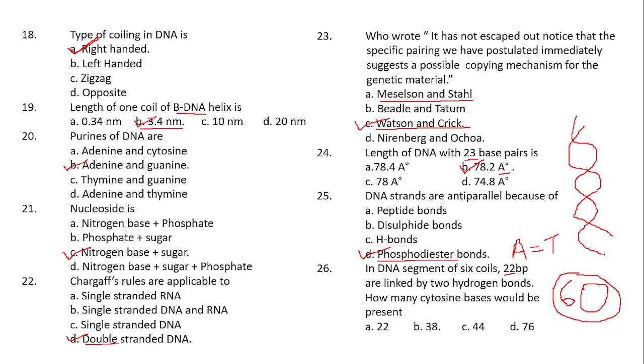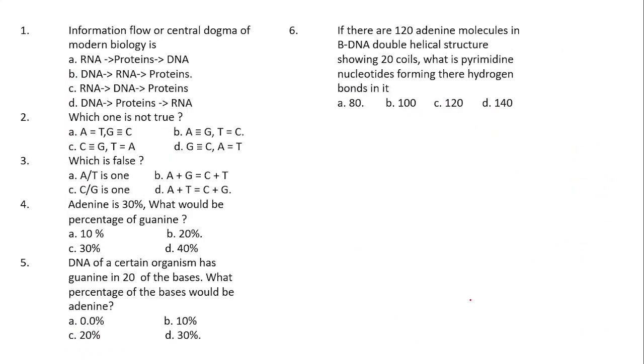Just take off 22 from 60. Then the remaining will be what? 38. So 38 cytosine bases would be there. Is that clear? That means, if 22 out of 60 are adenosine and thymine, they have asked how much is remaining. 60 minus 22 will be equal to 38. So 38 cytosine bases would be there. Right? Next question.